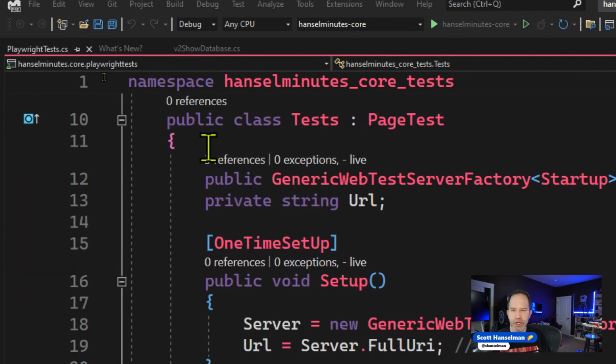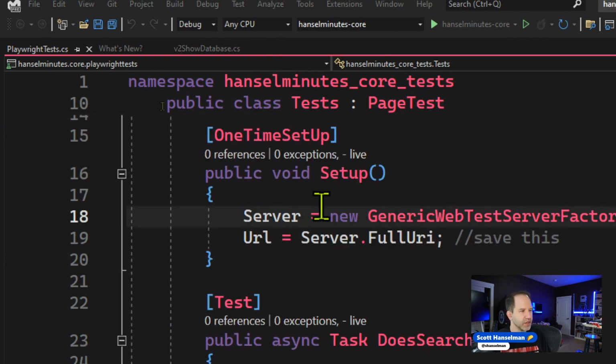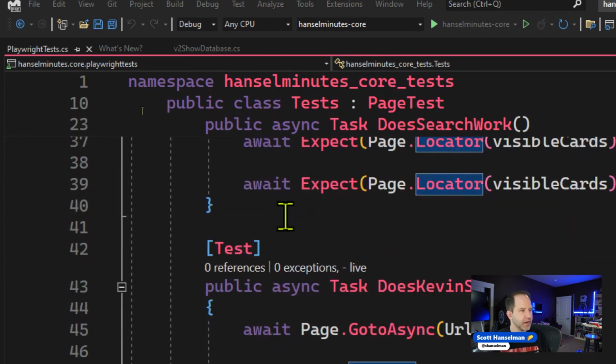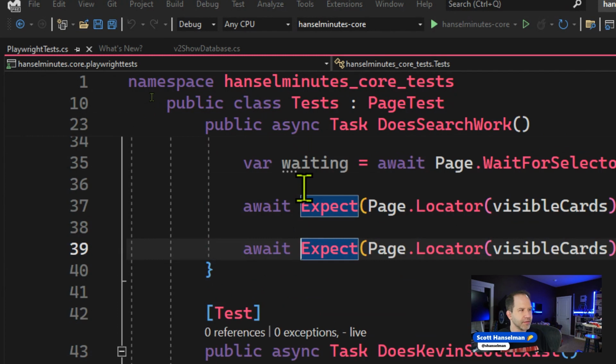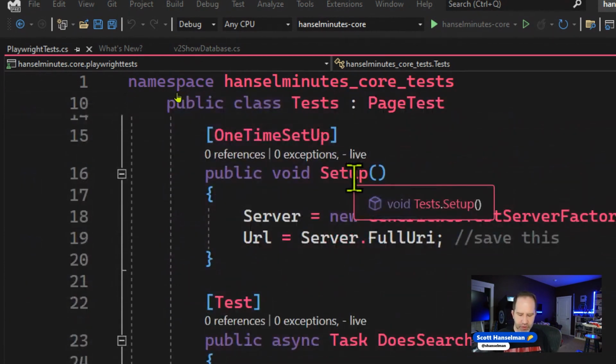Watch. I'm scrolling down in Visual Studio. See how the line numbers just went 1 and then 10? So if I'm right here on setup or right here on test, look, I'm on line 39, but I know I'm in this method on that class on that namespace. Isn't that cool? That's an option you can turn on in Visual Studio right now.